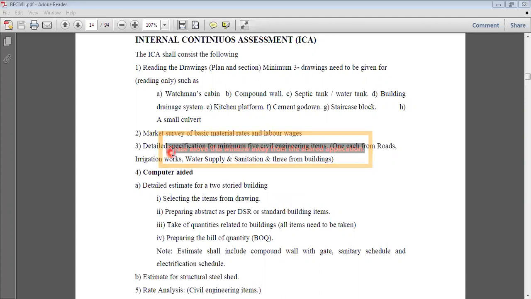Then the third part of our ICA is nothing but the